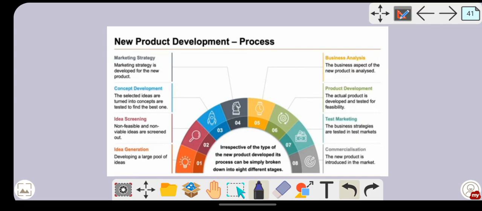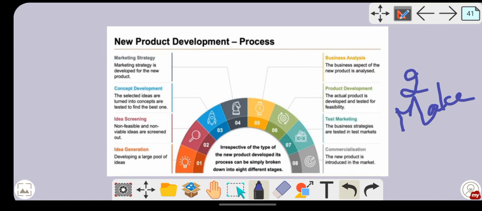So here what happens is each and every company has two options with them. So what are the two options? Either they can make a new product, or they can buy products from some other company, or buy the new product which is manufactured by some other company. So this new product development is for such companies who are going to manufacture a new product.